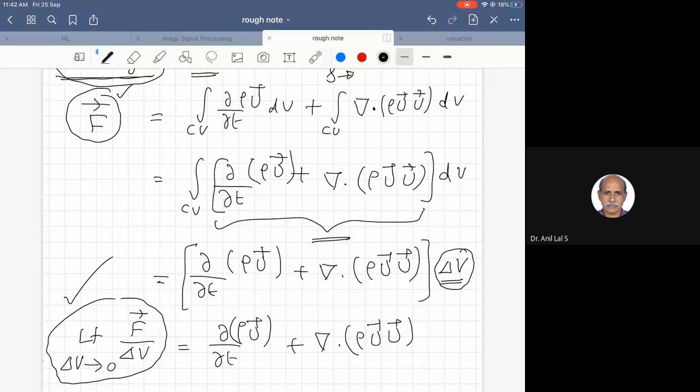So in effect it comes as a surface load only, but when the surface area is very small, you call it a point. Here also we consider the surface force and body force. You have to analyze the surface force and body force to write the expression on the left hand side.